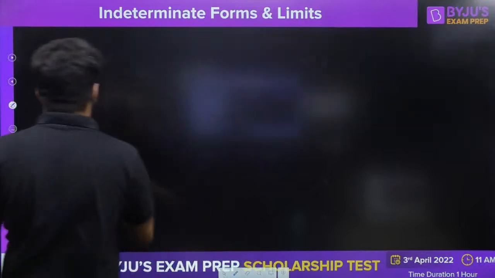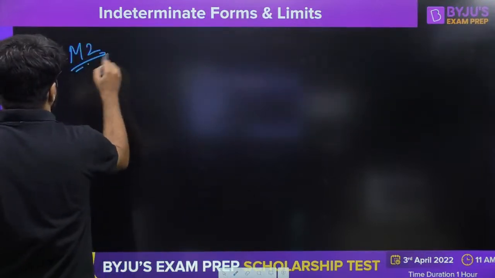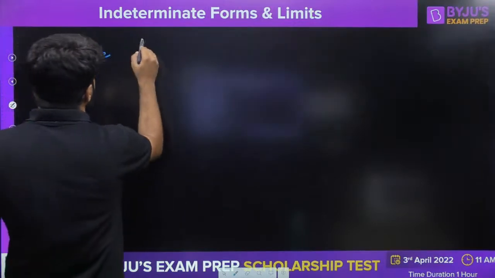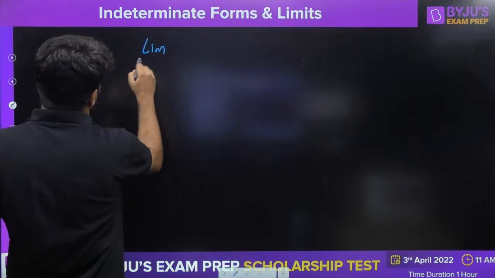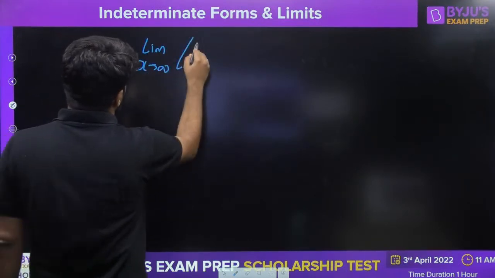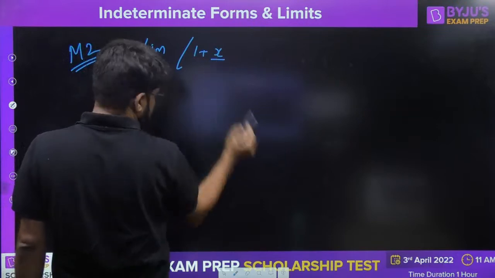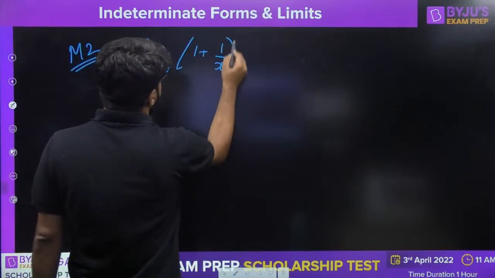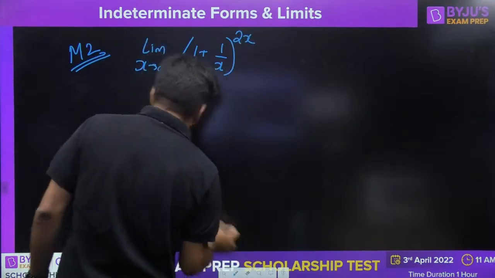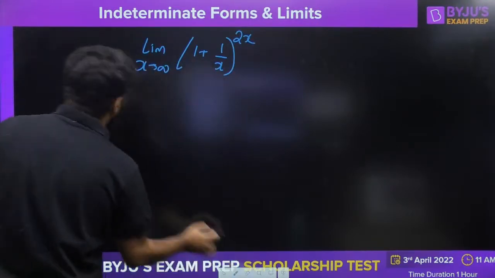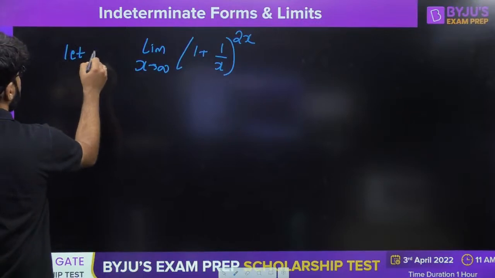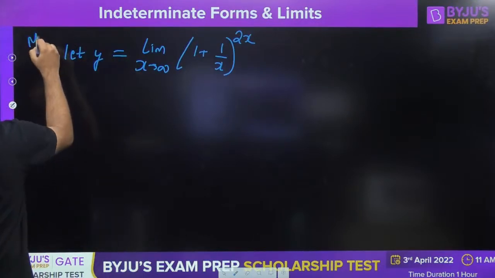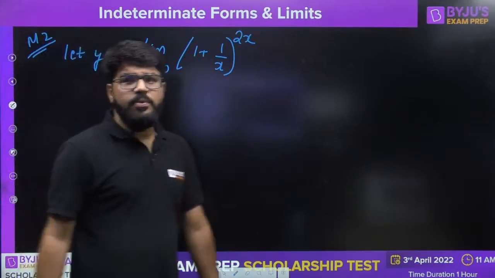Let us see here. What is method number 2? It is the limit as x tends to infinity of 1 plus 1 by x raised to the power 2x, and let this be equal to some number y.